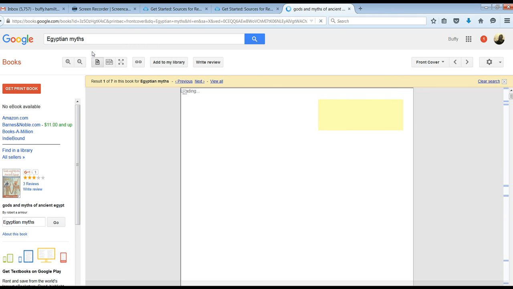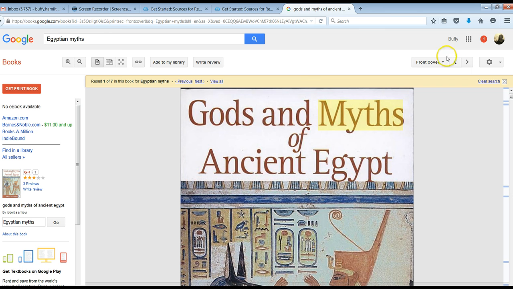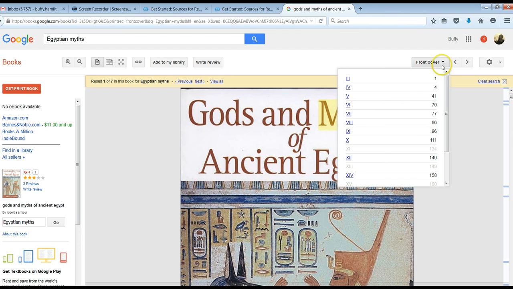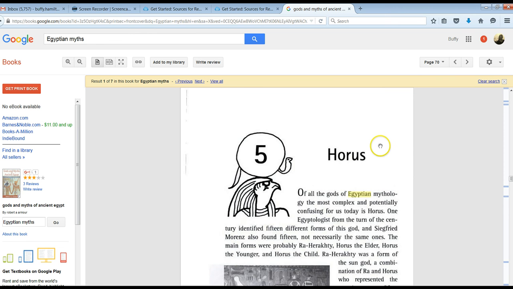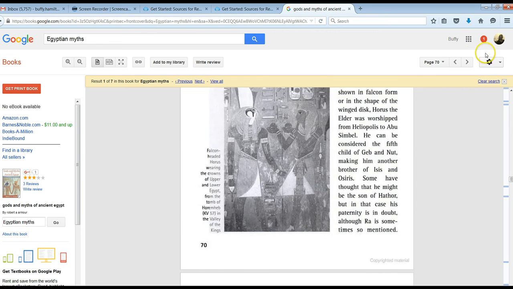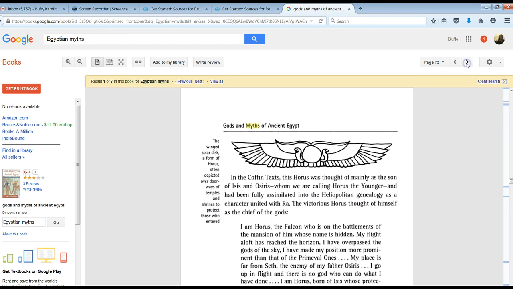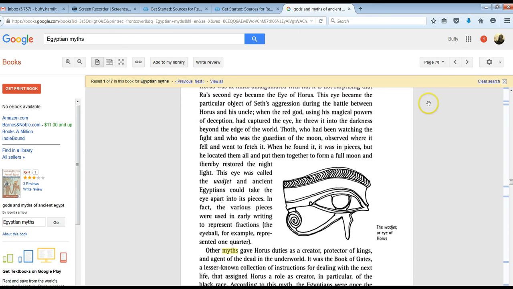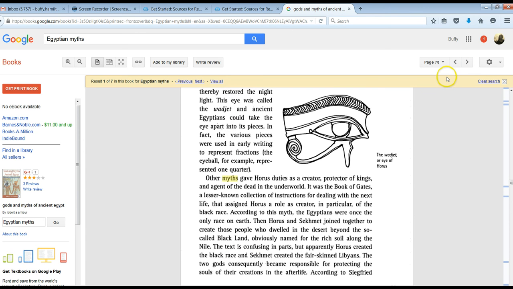And when you go into previewing the book, you can then use the menu or toolbar at the top to navigate the book. So on the far right side, you can view the table of contents. Sometimes you'll get a really good description here. Other times it may be a little bit more general, but you can jump to sections to see what's available. You can also use the arrows to go back and forth between the pages. So this looks like this would probably be a good choice for me.